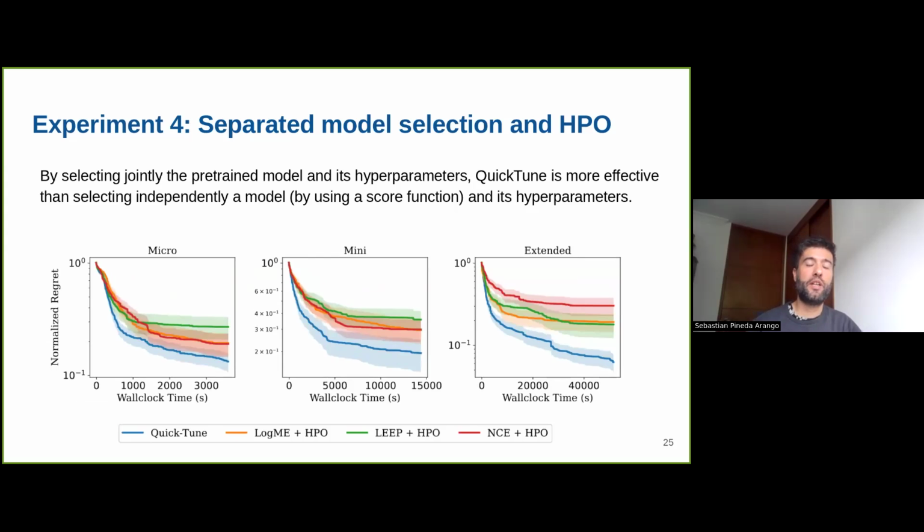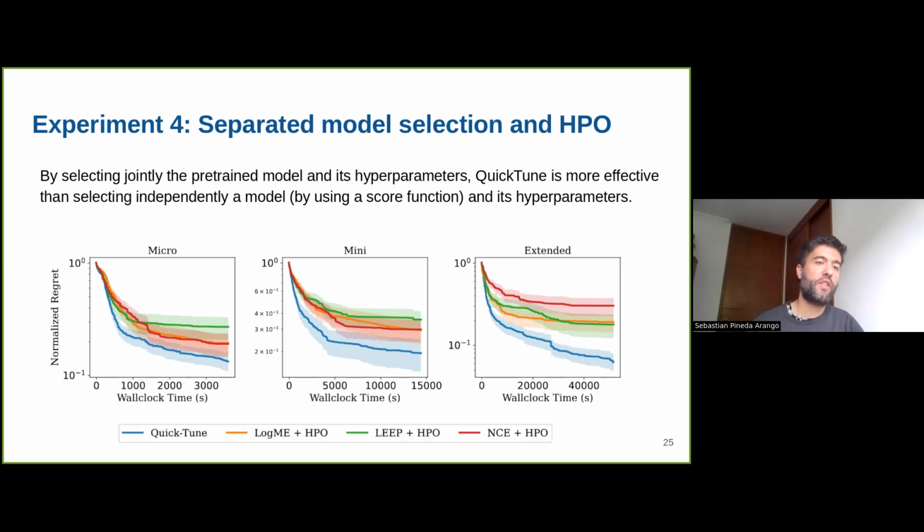Another interesting question is what happens if we use one of those scoring functions, or transferability measures, to select just a model and then perform hyperparameter tuning on the selected model. This is what we call separated model selection and HPO: select the model independently and then do the HPO. For this, we try 3 different state-of-the-art transferability metrics, called LogME, LEEP, and NCE.